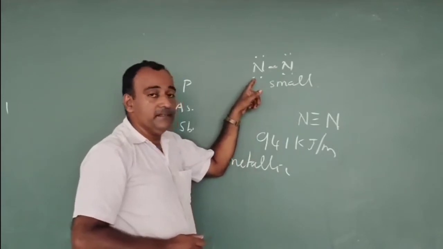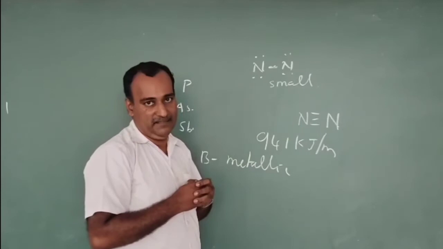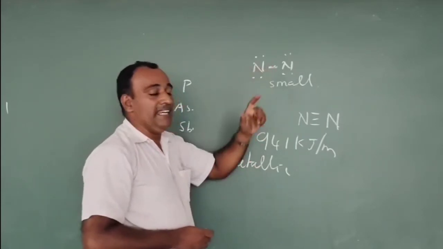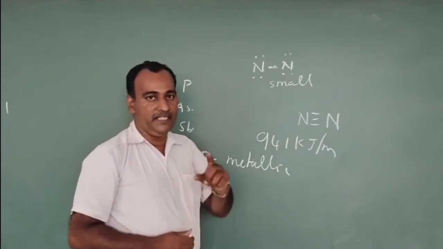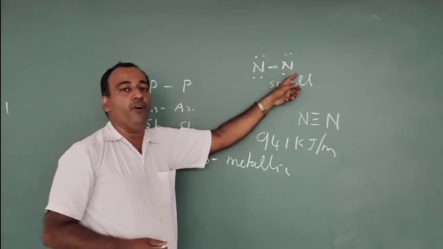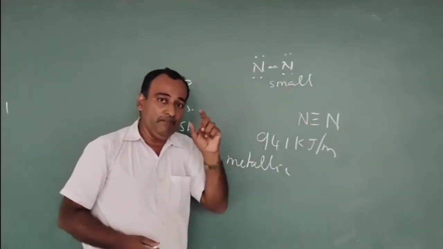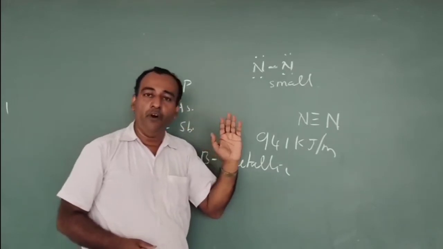Since the non-bonded electrons are nearer, they repel each other. Because of this, the N-N bond strength is weaker. So the P-P bond strength is stronger than the N-N bond strength, or otherwise the N-N bond strength is weaker when we compare with the P-P bond.